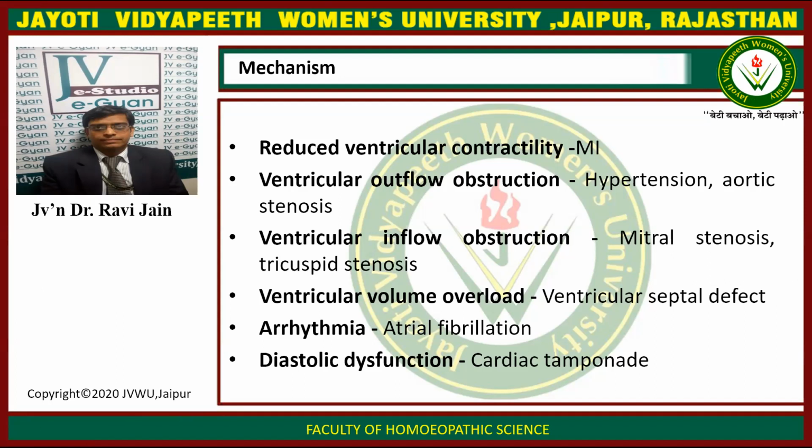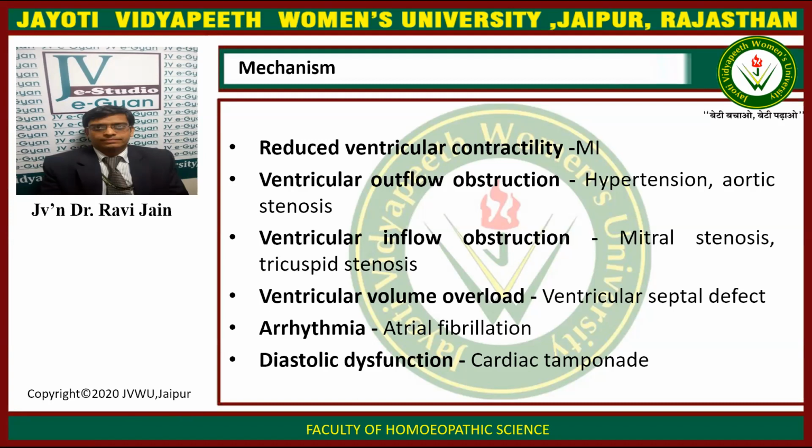Third, we have ventricular inflow obstruction that occurs in mitral stenosis and tricuspid stenosis. Fourth, we have ventricular volume overload that occurs in ventricular septal defect. Next, we have arrhythmias, which can occur in atrial fibrillation. And last, we have diastolic dysfunction that can occur in cardiac tamponade.